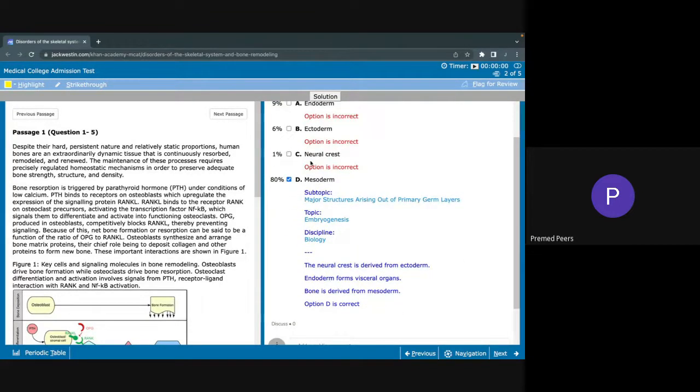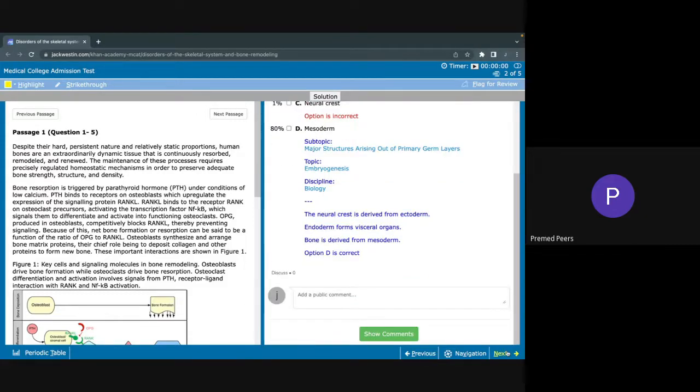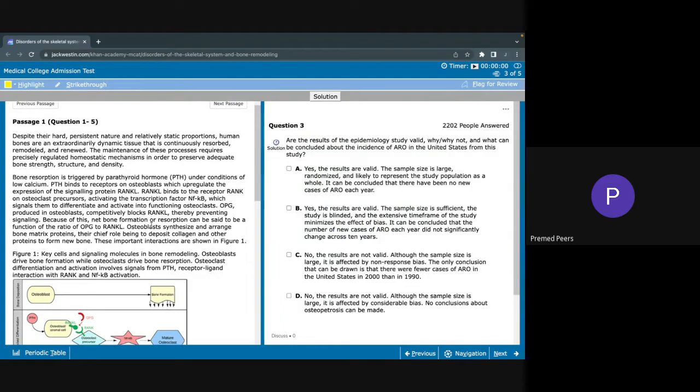The neural crest is actually derived from the ectoderm, like it says here. The ectoderm, which we determined as our outermost germ layer, gives rise to the skin, like I said, but in addition to that, a lot of different neural tissue. And that's because of the way that the neural crest is formed. It's formed by essentially folding the ectoderm in on itself, creating a hollow tube, essentially. All right, let's move on.